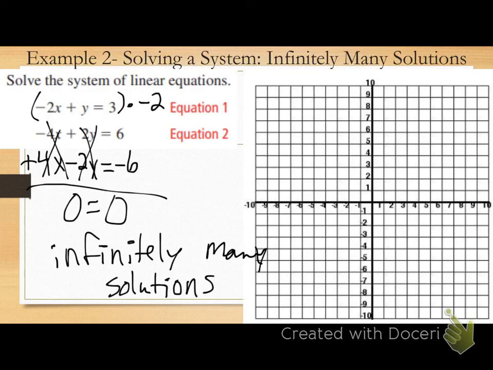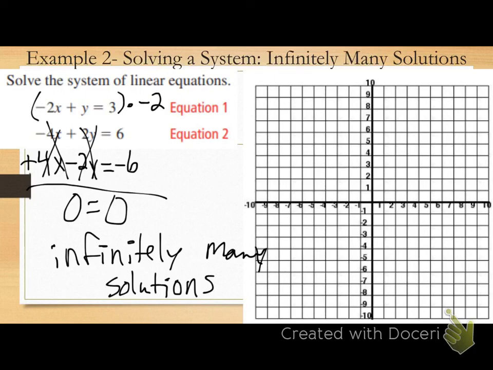Elimination. If I get same number opposite signs and then both my variables cancel out and I'm left with a false statement, what's my answer? No solution. Both my variables cancel each other out. I'm left with a true statement, infinitely many solutions. If I'm able to eliminate one variable, solve for a variable, plug back in and get my other variable, how many solutions do I have? One. Okay? Are there any questions, comments, concerns about any of our types of solutions or how we get them?